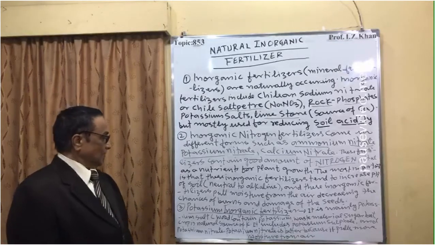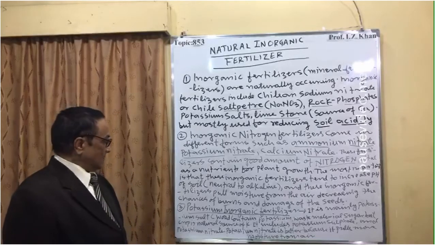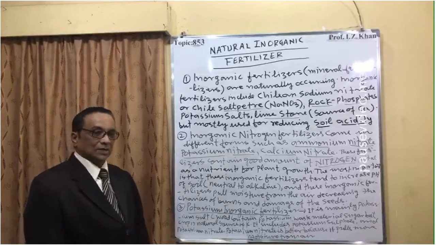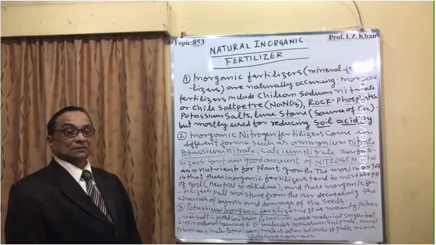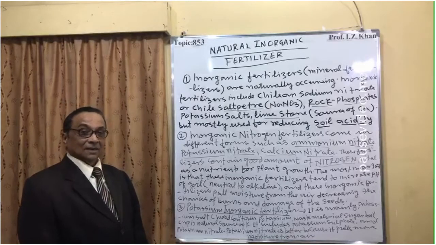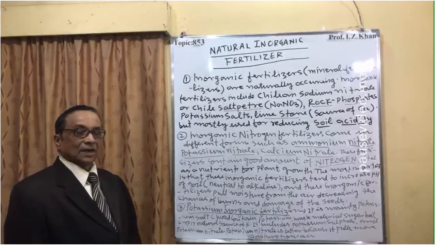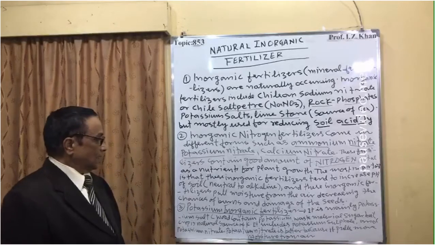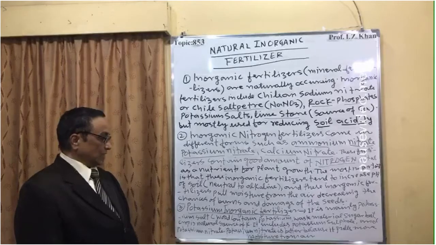Number 3, potassium inorganic fertilizer. It is mainly potassium salt. It may be wood; wood contains potassium. Some waste materials contain potassium. Sugar beet is a rich source of natural potassium, and of course a lot of potassium rock salts are there. The sugar beet crop is a natural source of potassium.